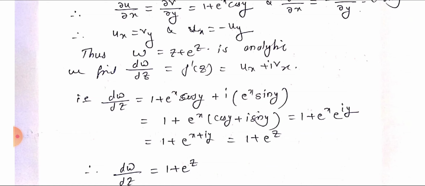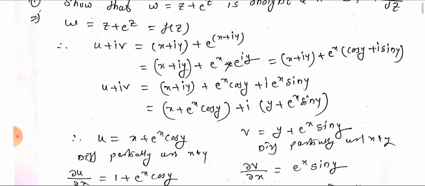Taking e raised to x common outside, that is equal to 1 plus e raised to x into (cos y plus i sin y), which is e raised to iy. So this equals 1 plus e raised to x plus iy, which is 1 plus e raised to z. Therefore dw by dz equals 1 plus e raised to z.